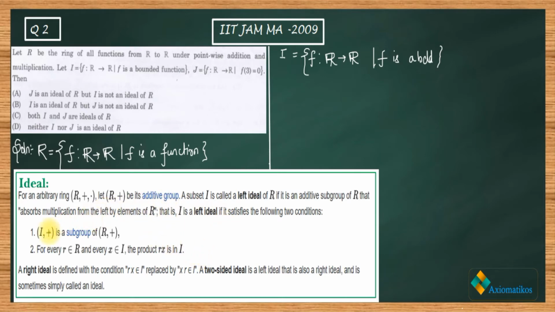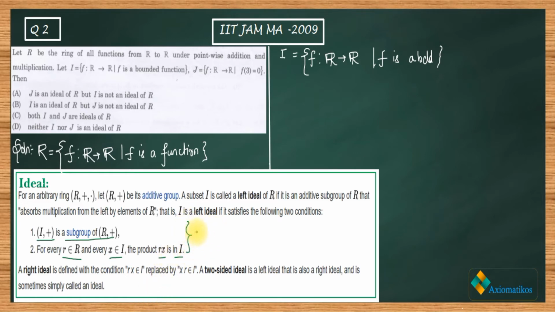So firstly, the condition on I to be an ideal is that I plus should be a subgroup of R plus. And the second one is that for every r belonging to R and for every x belonging to I, the product rx is in I. So these are the two very important conditions.